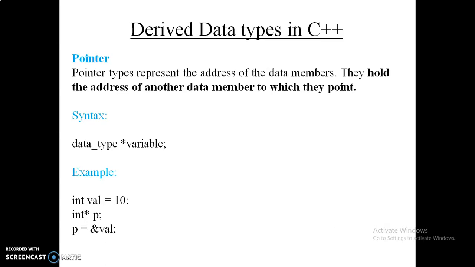Okay, example: integer val = 10, integer star p. So integer star p is a pointer, and in the next line we allocate the address of val to p. So p is equal to ampersand of val. That is nothing but p will store the address of the val variable. So this is all about derived data types.